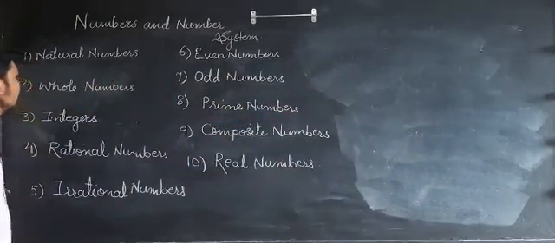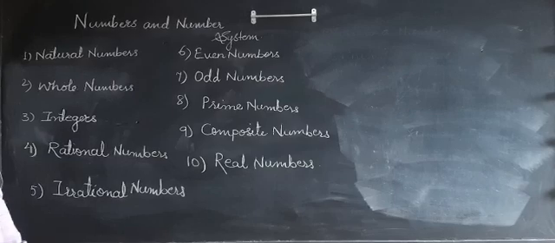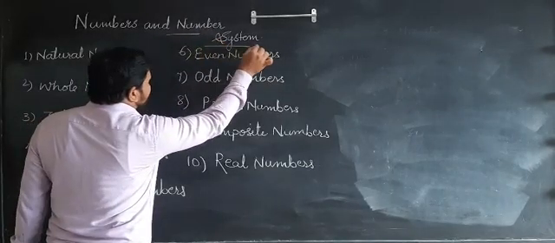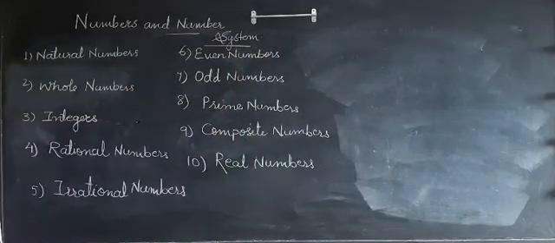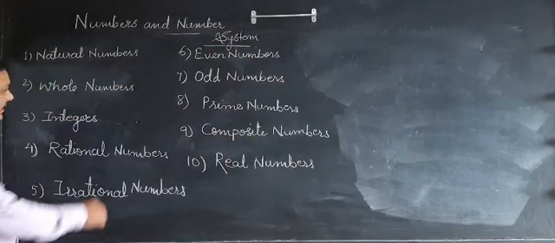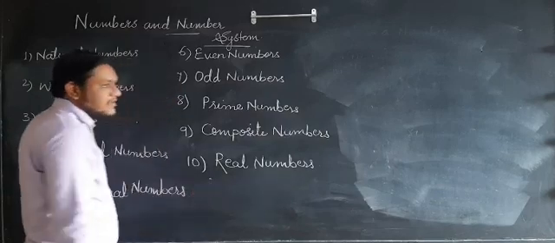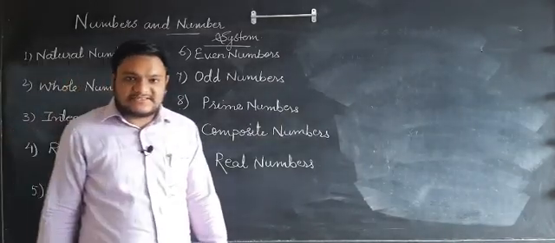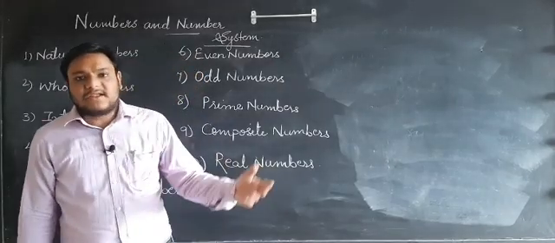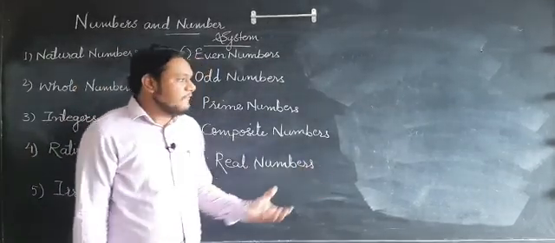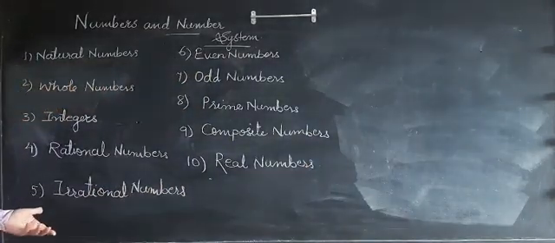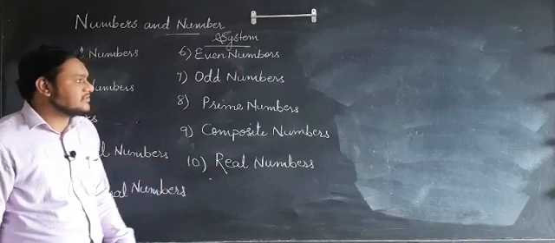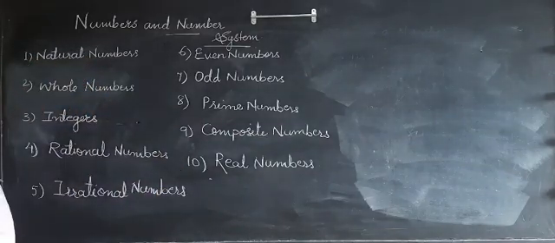Now students, just focus on the system of numbers or types of numbers. Number system contains types of numbers. You can see I wrote 10 types of numbers on the board. There are 10 main types of numbers. There may be some more types, but we have to focus on these 10. They are very important. Generally, in our future chapters, we have to face these 10 number systems.